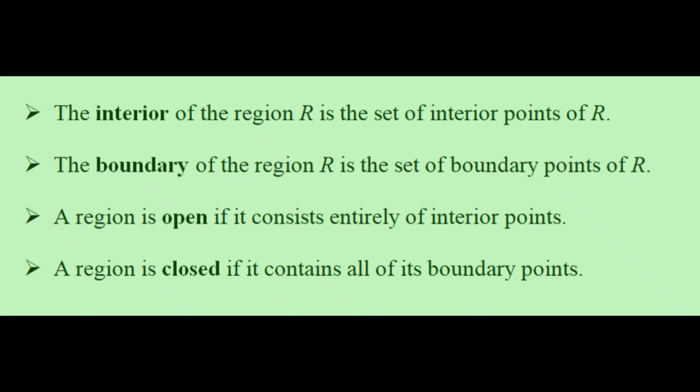The interior of the region R is the set of interior points of R. The boundary of the region R is the set of boundary points of R. A region is open if it consists entirely of interior points. A region is closed if it contains all of its boundary points.